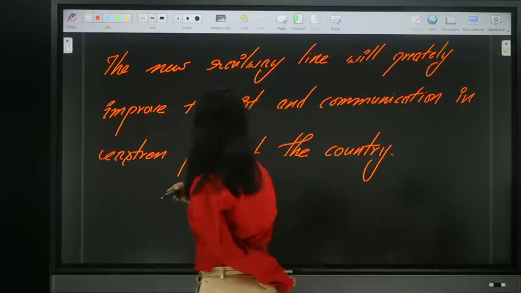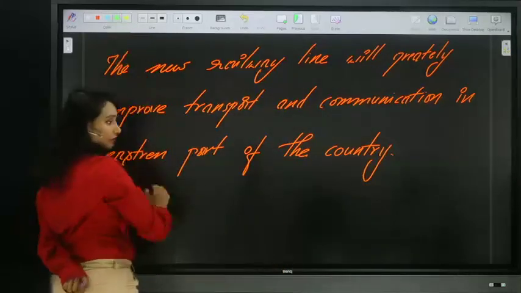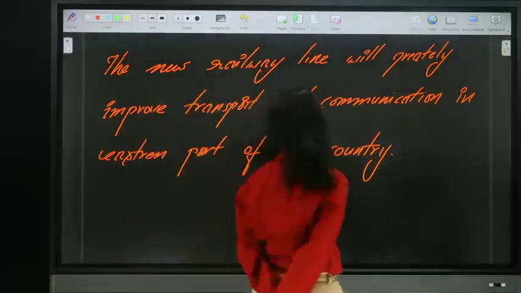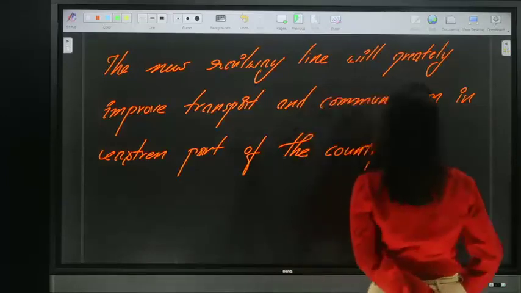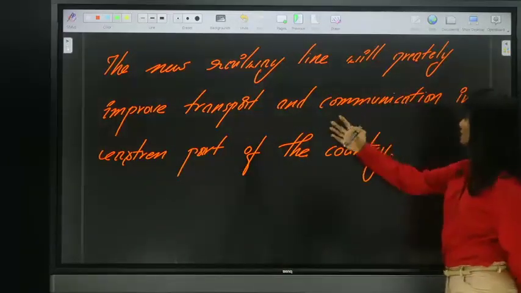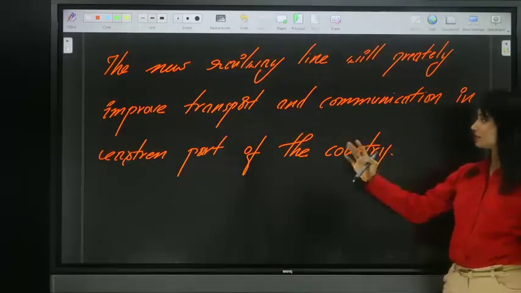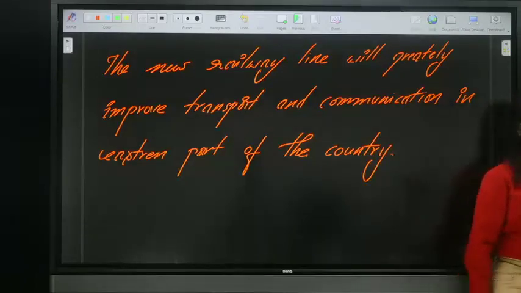Eastern part of the country. Try to find out, guys. The new railway line will greatly improve transport and communication in eastern part of the country. Quick.